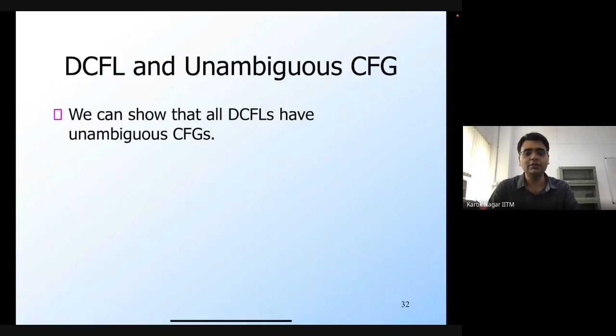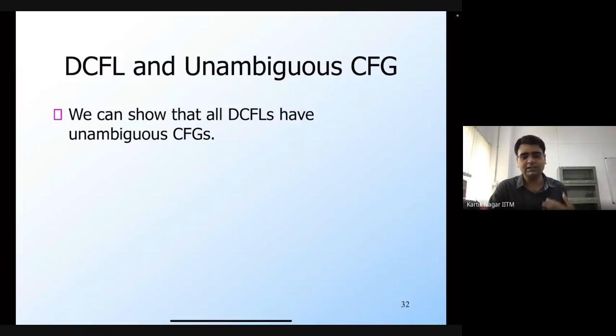And we saw that ambiguity is not a good property, at least in terms of practical applications like parsing, where you want to express the exact structure of the string that is in the language through its parse tree. If there are multiple parse trees, there are multiple possible structures or interpretations for the same string. But we can show that all DCFLs, which means all languages accepted by deterministic PDAs, have unambiguous CFGs.